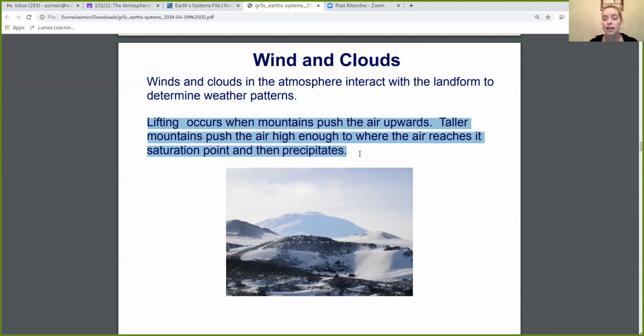Okay, so again, lifting is when air is being pushed upwards. Mountains are pushing the air upwards, and the air gets pushed so high that the cloud gets full and it has to rain.